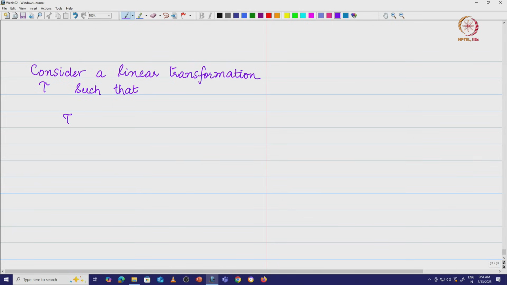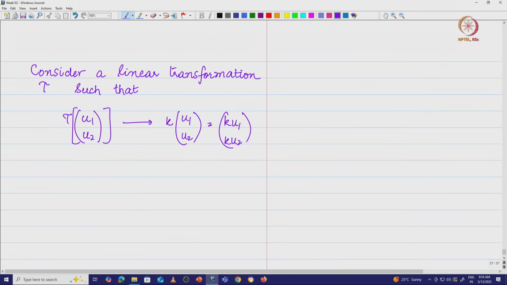You have some vector, say u = (u1, u2). The transformation acts on this vector, and it is going to result in a vector which is a scalar multiple of this vector, which is nothing but (k u1, k u2). What does that mean now? That is pretty interesting. Suppose I have this x1 axis and this x2 axis, and let me tell you that this is the u vector that I have, u = (u1, u2).